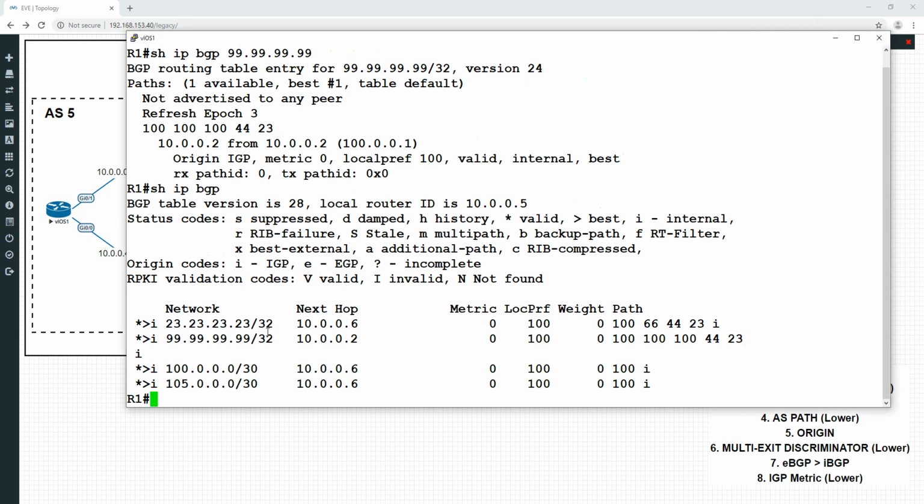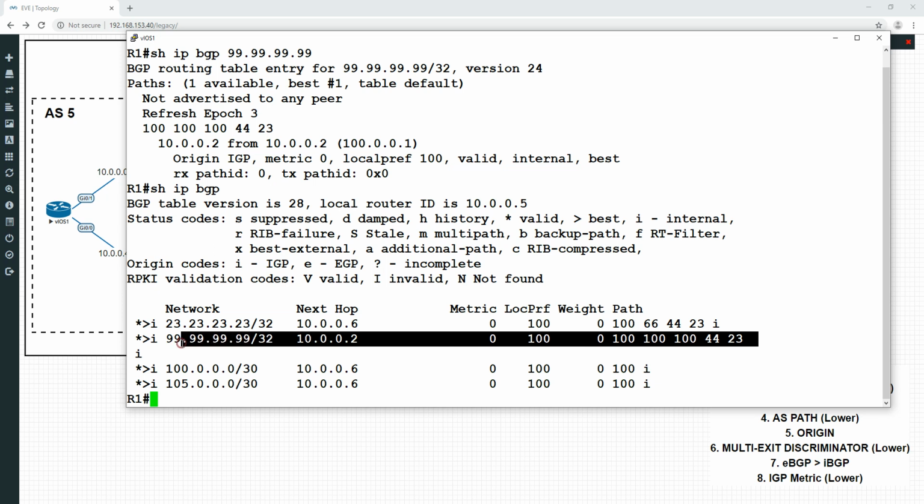The 99 one has got the initial path prepending, which is the 23, 44, 100 plus my additional 2. However, the bottom path for that one would be 23, 44, 66, 100, 100, 100, which is actually, even though it's extended here, still shorter.